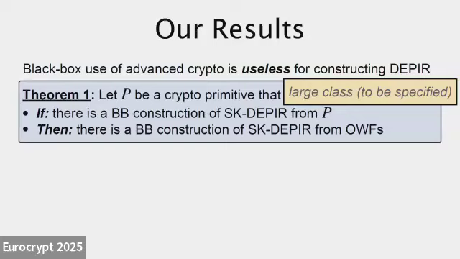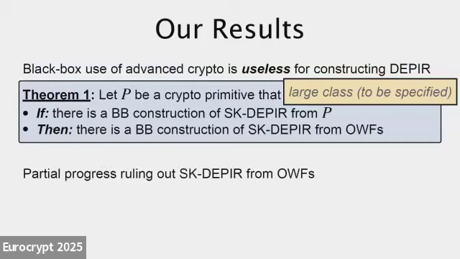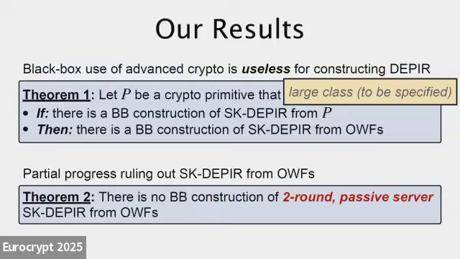But then also separately, our second theorem is we make some partial progress towards ruling out SK DPIR from one-way functions. We essentially show that there's no black box construction of SK DPIR that has these additional two caveats, that it's 2 rounds and the server is purely passive.